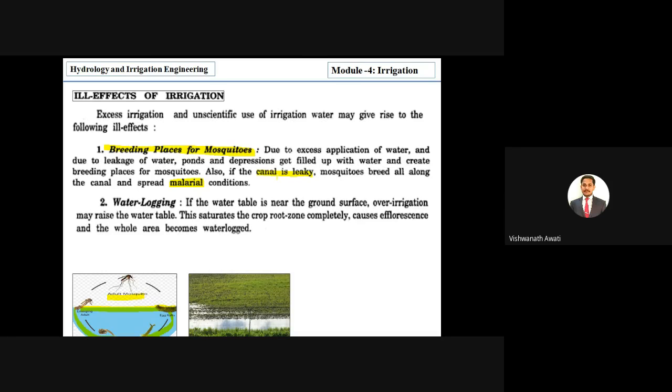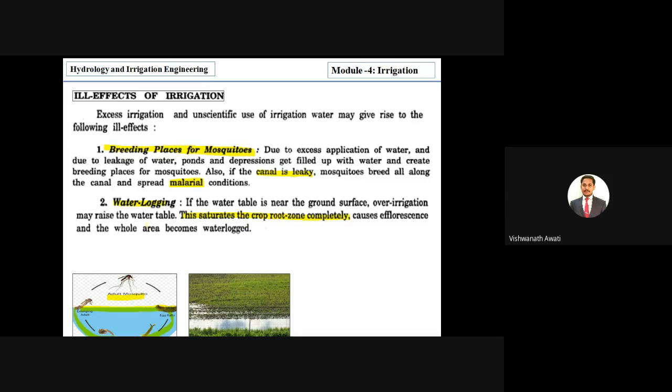Next is waterlogging. Due to the artificial water supply, it will affect the natural water table condition of the area, right? Before agriculture, the water table condition of that area will be different, and due to the artificial water supply, it may cause a rise in the water table. Waterlogging means that due to the rising water table, the crop root zone becomes completely saturated, meaning the entire voids will be filled with water.